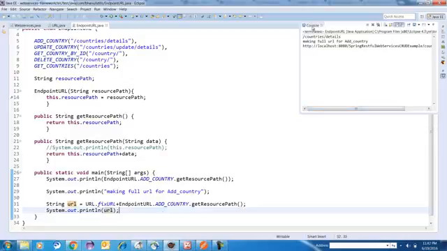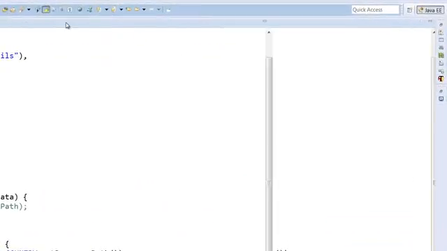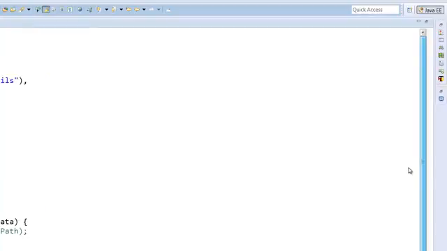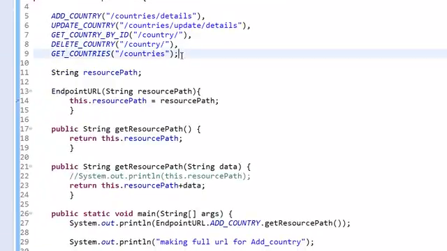See, full URL is getting created for add country, sorry, for get country. How full URL is getting created. Hope you guys understood till here how to create an enum. These are the enum constants. And one more thing, for the last constant you have to put the semicolon. Before that you have to put only a comma. Only for the last one you put a semicolon.